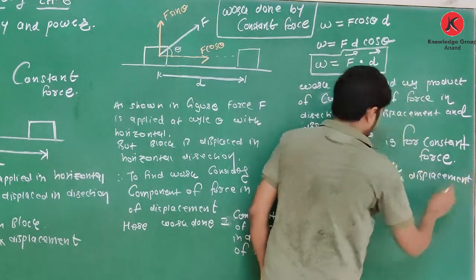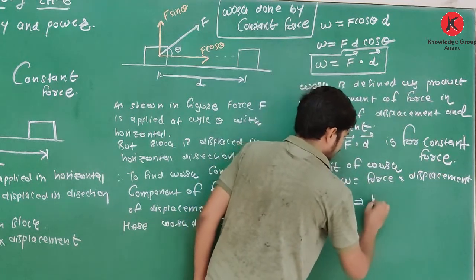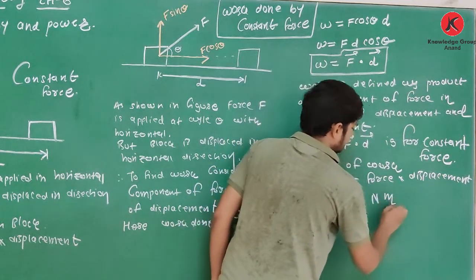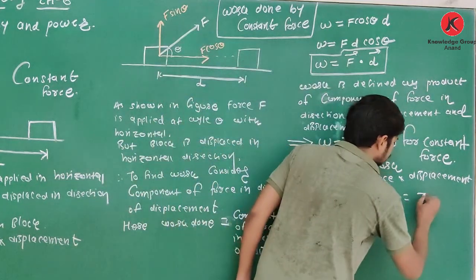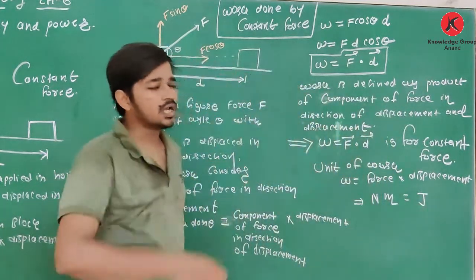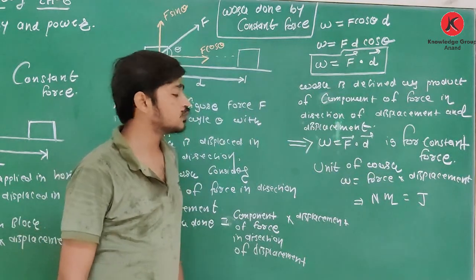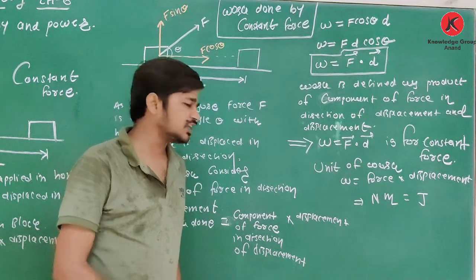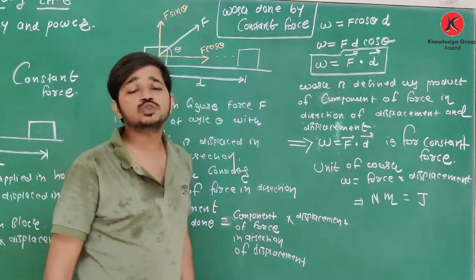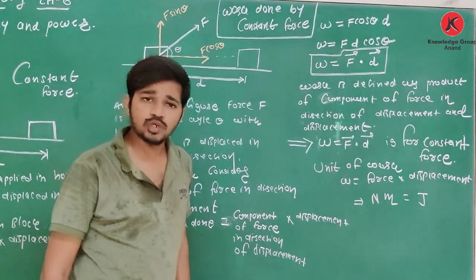So what is the unit of force? Newton. What is the unit of displacement? Meter. So it is Newton meter, and it is also called joule. So 1 Newton meter is equal to 1 joule. If 1 Newton force displaces an object by 1 meter, then it is said to be 1 joule of work.